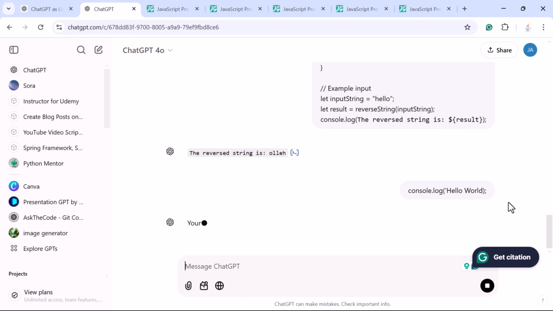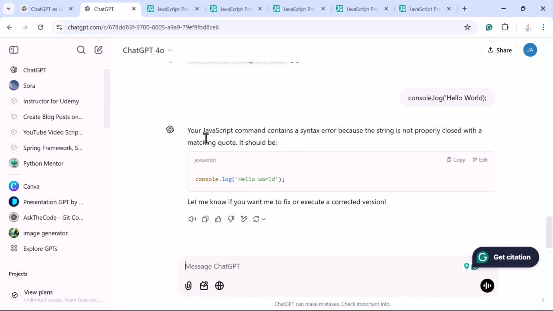So just submit the prompt, and here you can see ChatGPT's response. Your JavaScript command contains a syntax error because the string is not properly closed with matching quotes. It should be like this. Okay, so ChatGPT will give you the solution. So it finds the error and it corrects that code, and it will give that code for you so that you can quickly use this code in your project.